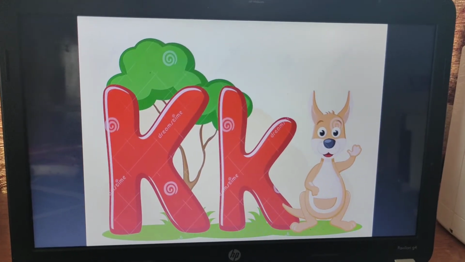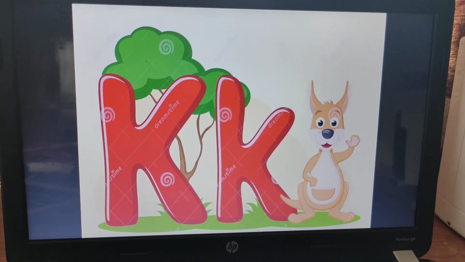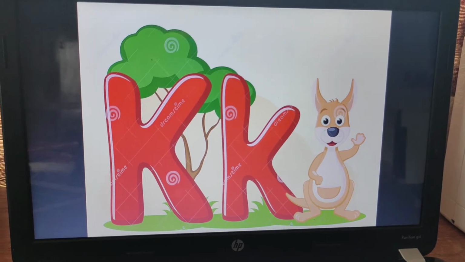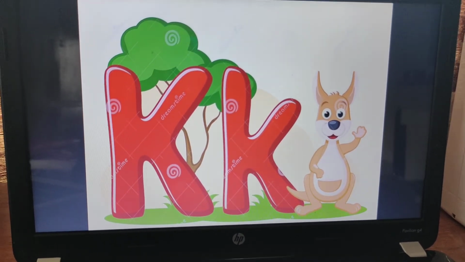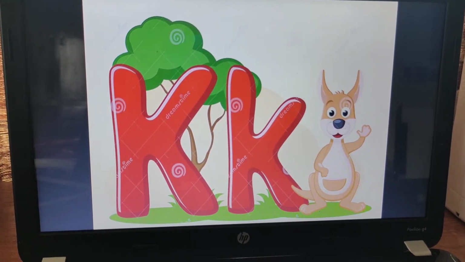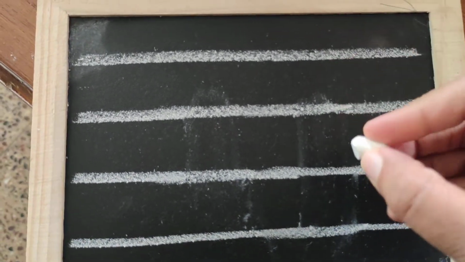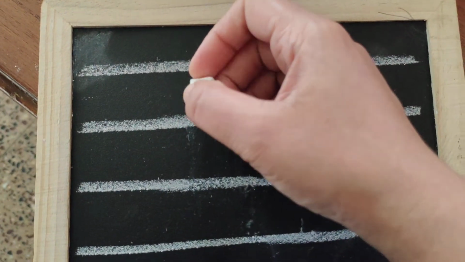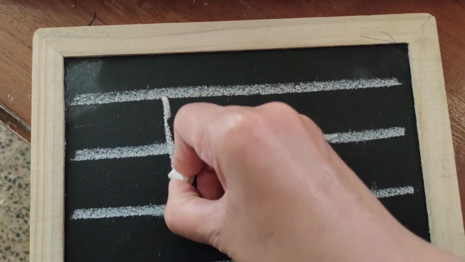So now let us learn how to write K. Before we learn to write K, the sound of K is K. Just like C, the sound of K is also K. Now let us learn how to write letter K, capital K and small letter K. We need 4 lines and we start with capital K. We start with a standing line from the first line to the third line.